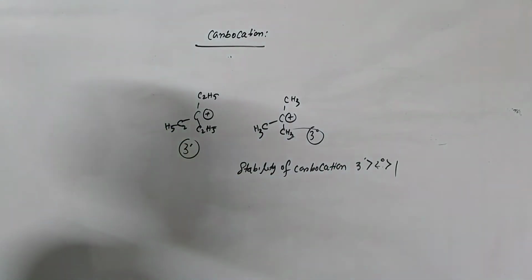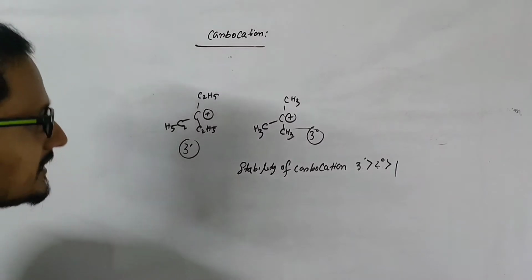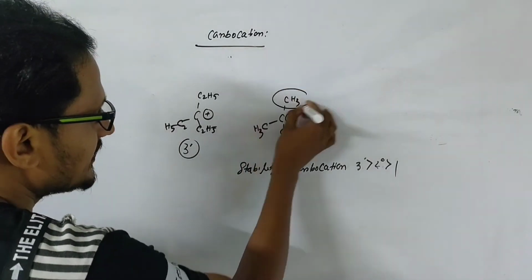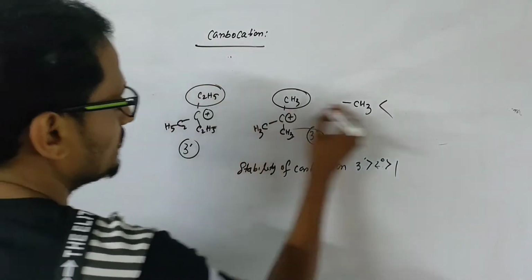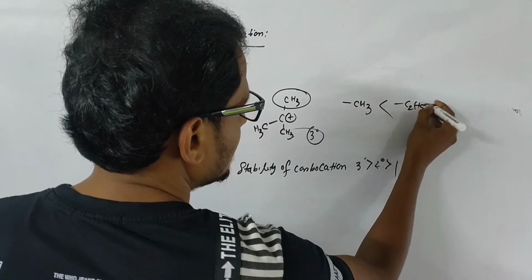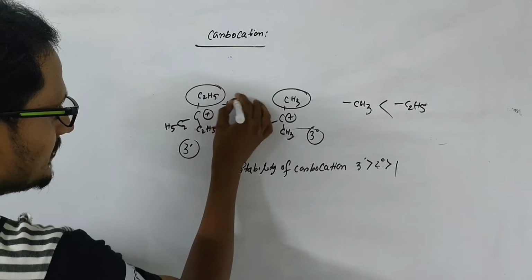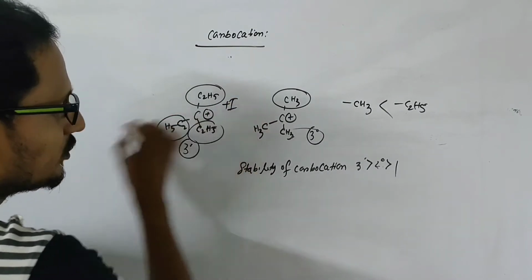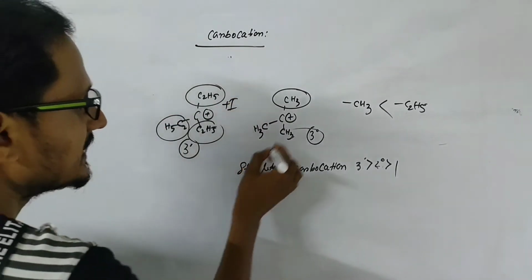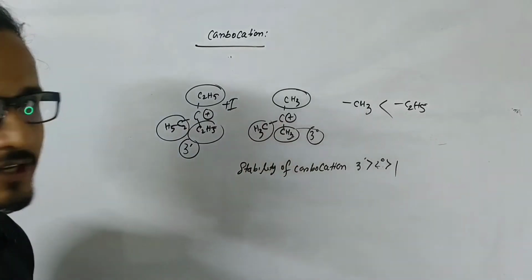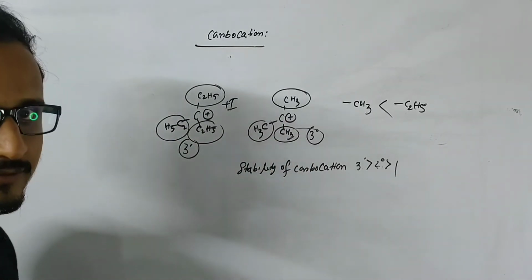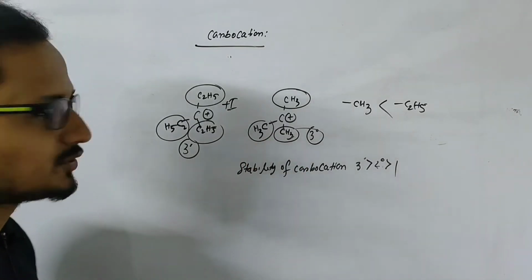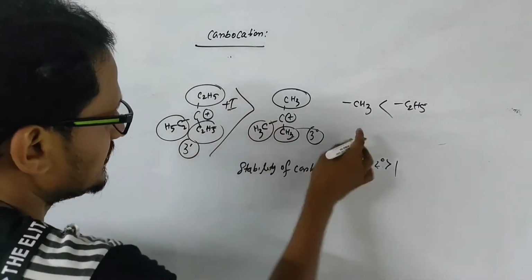Then which carbocation is more stable? Here the plus I effect of the methyl group is less than the plus I effect of the ethyl group. The plus I effect of these ethyl groups is higher than that of these methyl groups, so it will neutralize this carbocationic positive center faster than this one. So the stability of this carbocation is greater than this one.